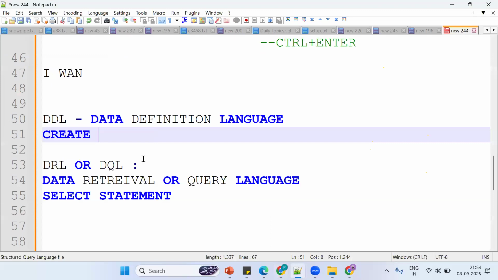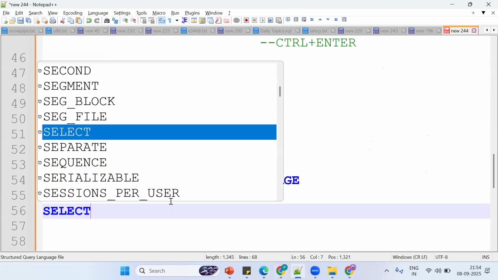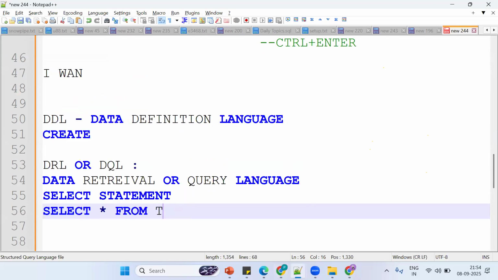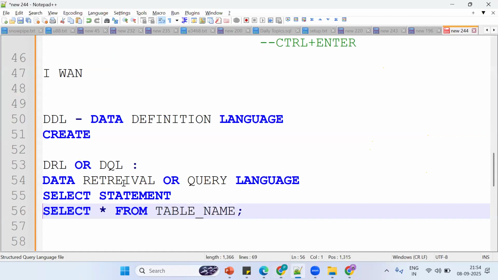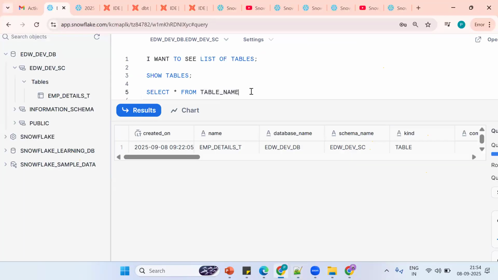So the syntax of the select statement is what? Select star from table name. This is the functionality. Got the point? So select star from table name. That's the functionality. Now same thing. Now what's the table name?